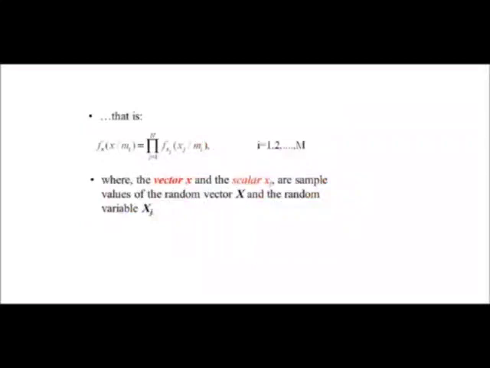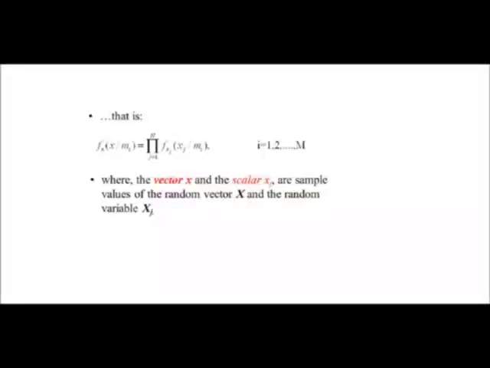Now define a vector x of n random variables x1, x2 up to xn whose elements are independent Gaussian random variables with the mean values as sij, that is the output of the correlator, and the variance as N naught divided by 2. Then the elements x1, x2 up to xn are statistically independent.